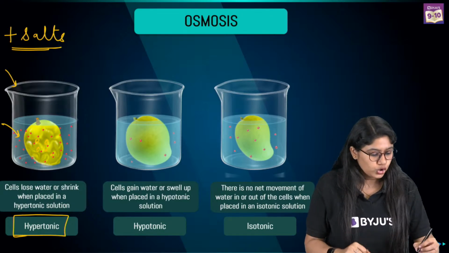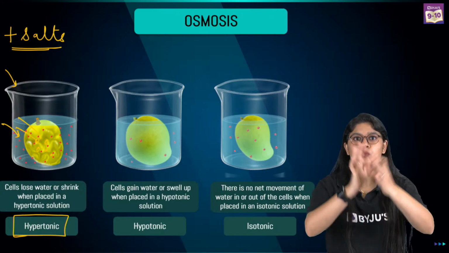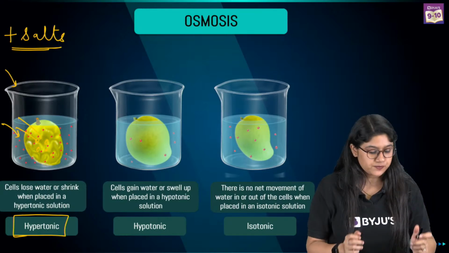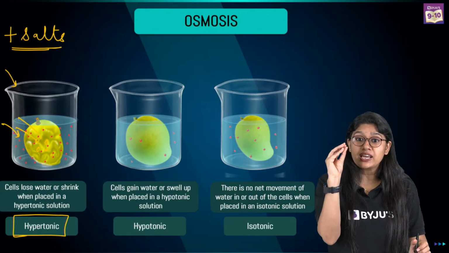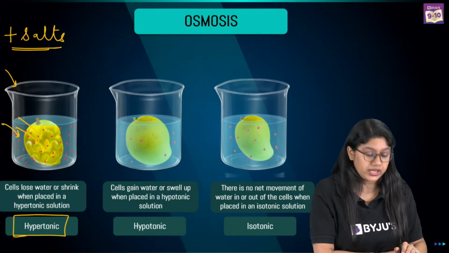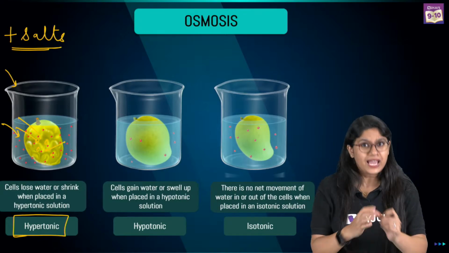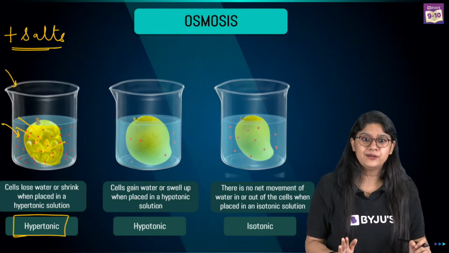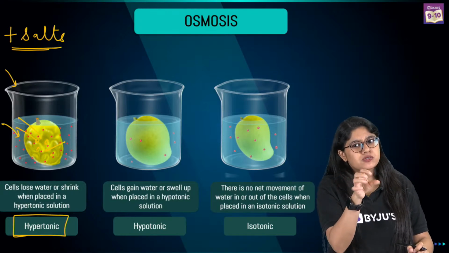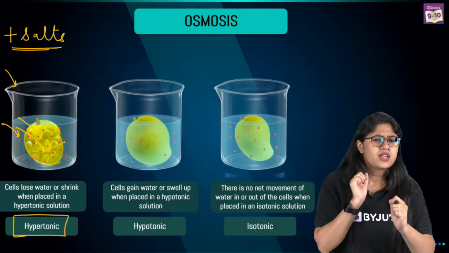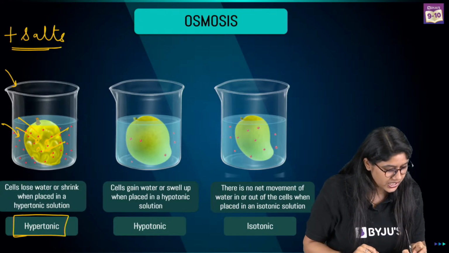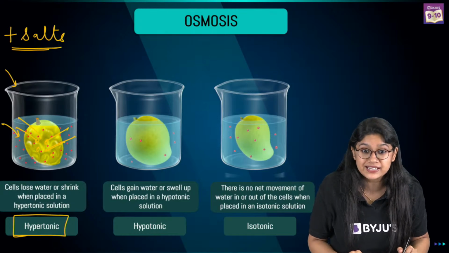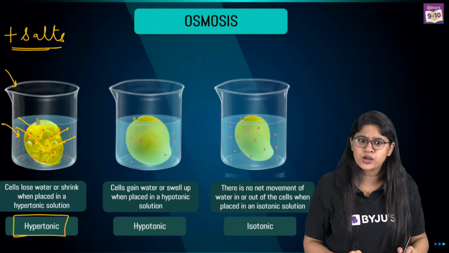What will happen? The water will come out. The water is coming out of the mango cells. And in that case, what will happen to the mango? The mango will shrink, right? It will be like, oh my God, I'll go out, I will just help the water. So water molecules from the cells will become very hyper and they'll just run towards the outside. You will see that the mango is shrinking.